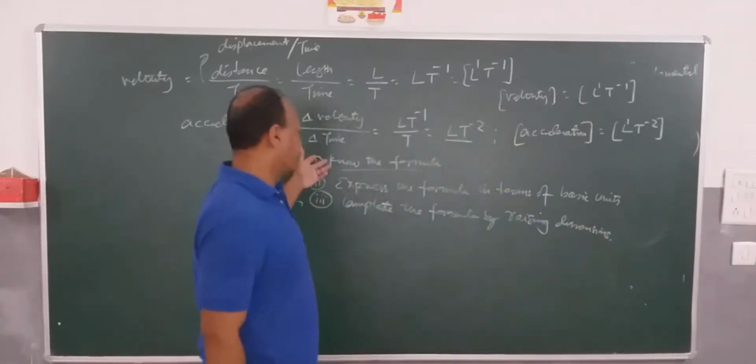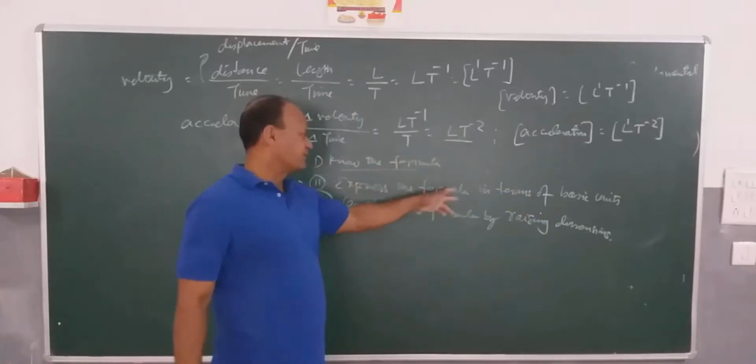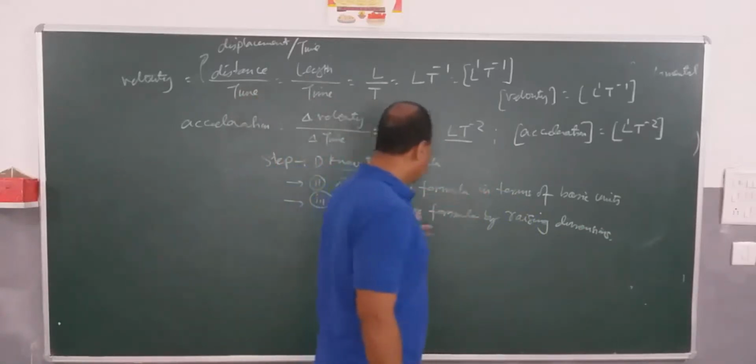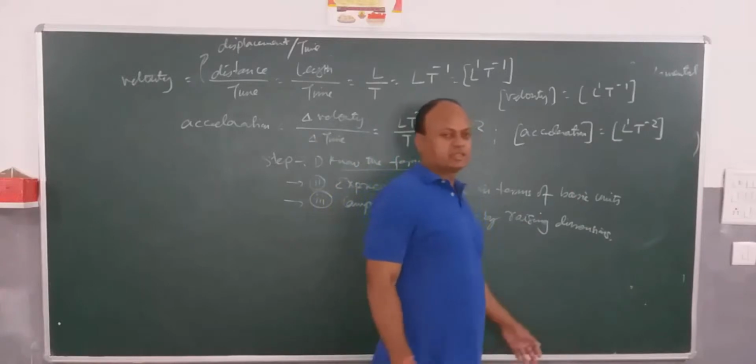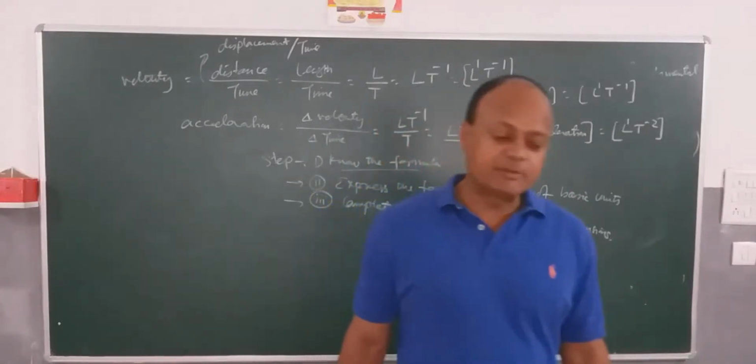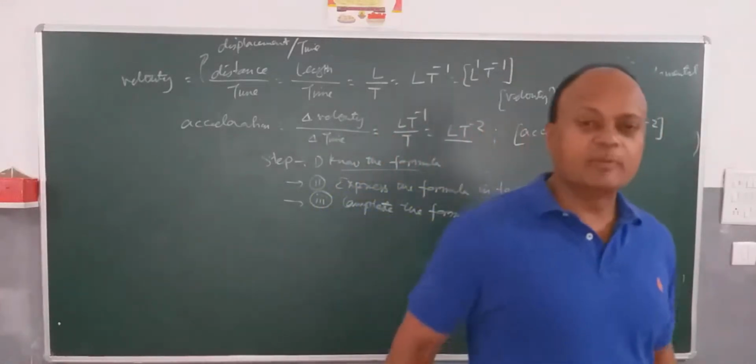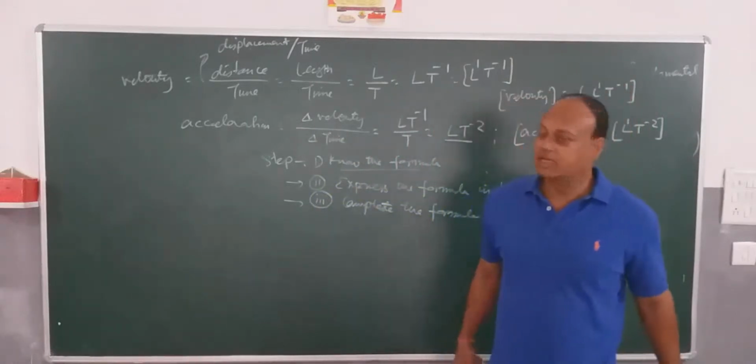So these are the steps that we follow: know the formula, express the formula in terms of basic units, and complete the formula by raising dimensions. Now we will be discussing dimensional formulas for some of the commonly used physical quantities.